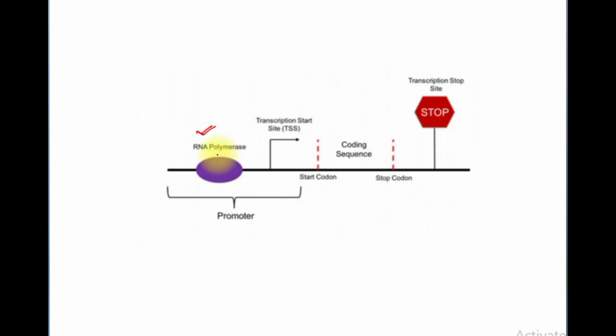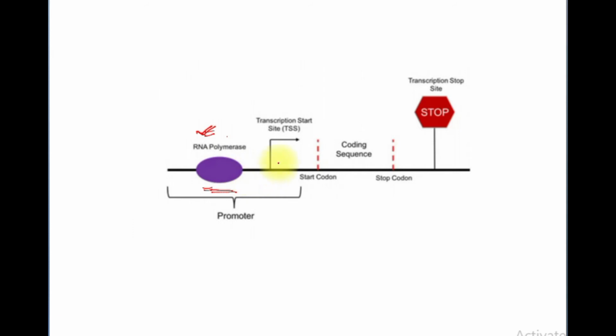And in which site will the process take place? Like in DNA, we are having an ORI C. In case of transcription, we should have some site from where the transcription will take place. It is the promoter region where the transcription will start. Before the start codon, there is a promoter region where this RNA polymerase will come and bind.